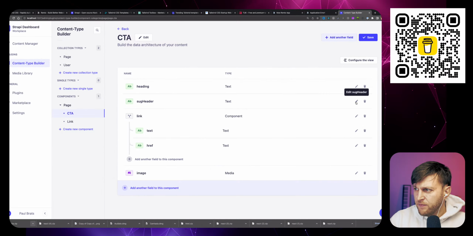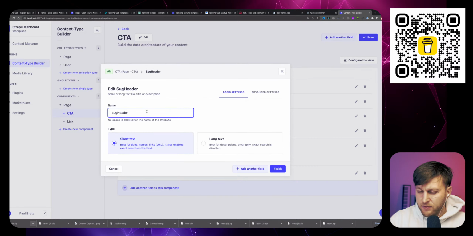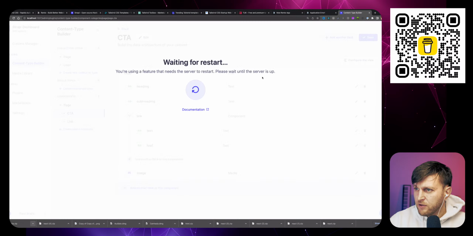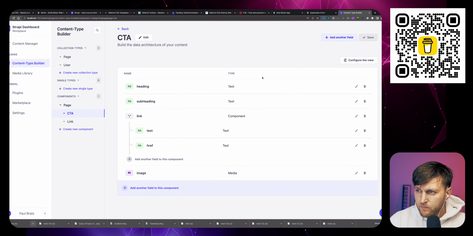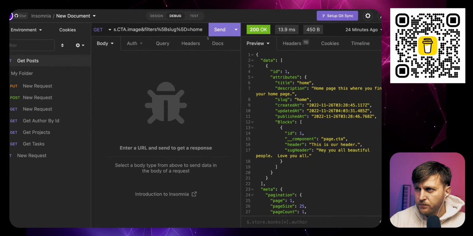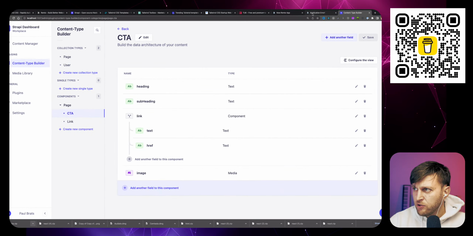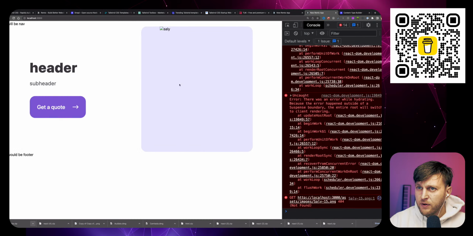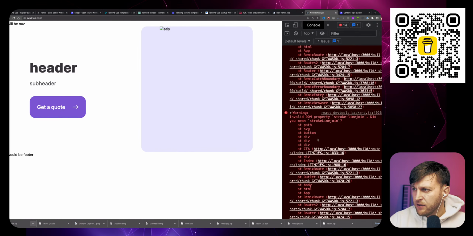And then we're gonna fix this to subheading. Finish. Everything else should look good. Let's go back here to our application. Refresh. Let's take a look.